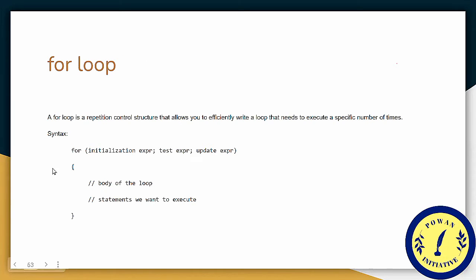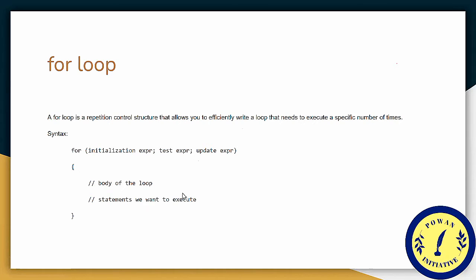For loop. A for loop is a repetition control structure that allows you to efficiently write a loop that needs to execute a specific number of times. In for loops, a statement continuously runs till it meets the condition.